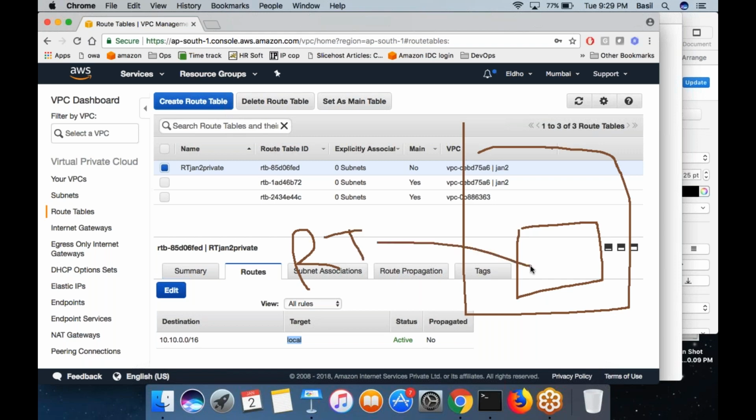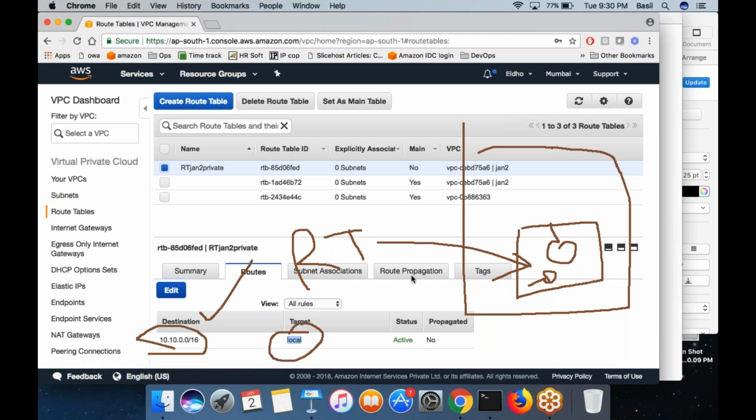It is not yet attached, but assume it is. In this routing table there is a rule saying that any connection from this subnet to any of these IPs, let's say this machine wants to connect to one of these IPs, then those connections should be local.